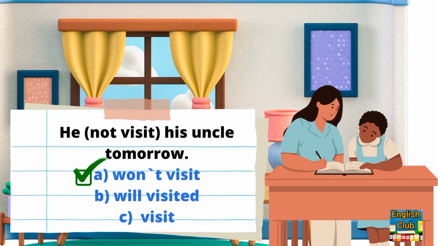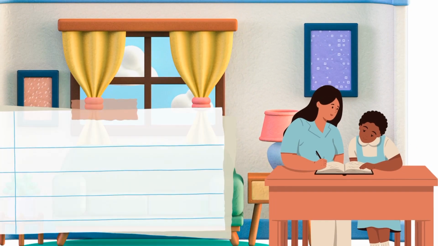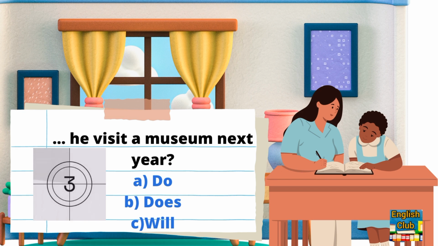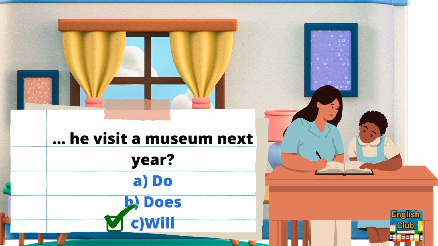A. Won't visit. He visit a museum next year. A. Do. B. Does. C. Will. C. Will.